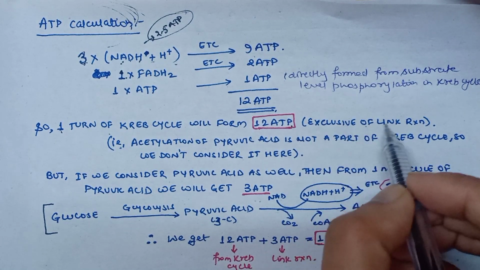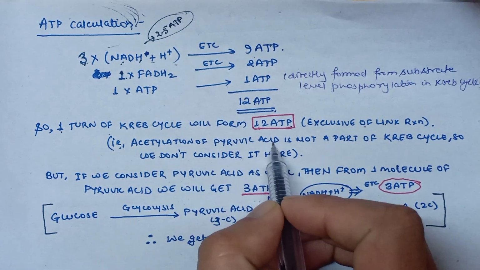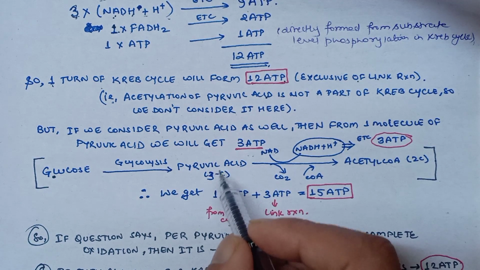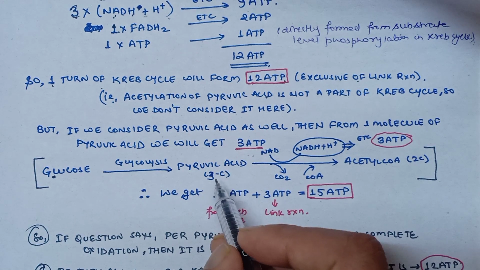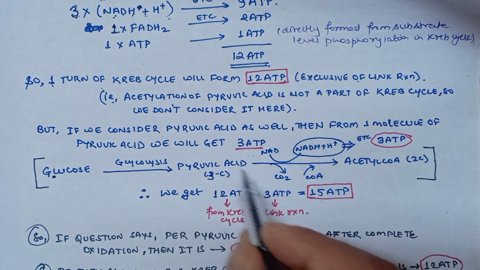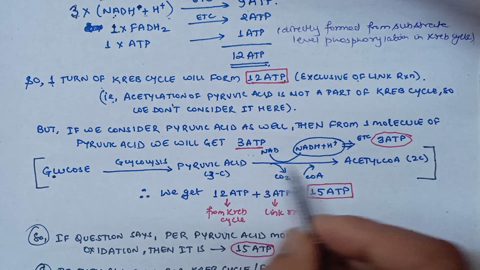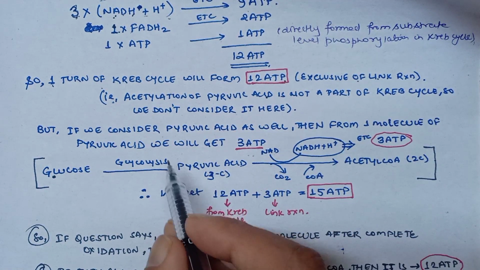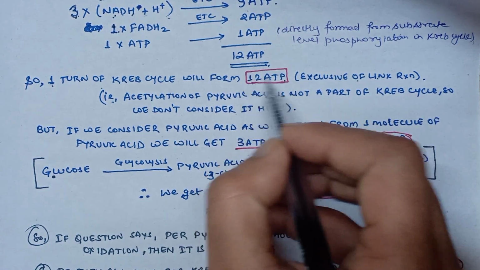That is exclusive of the link reaction, because acetylation of pyruvic acid is not a part of Krebs cycle. We said in the beginning that Krebs cycle doesn't start from pyruvic acid. Pyruvic acid is first converted into acetyl coenzyme A by the link reaction, also called acetylation of pyruvic acid. So this acetylation of pyruvic acid is not included in Krebs cycle. So there will be a total of 12 ATP formed.